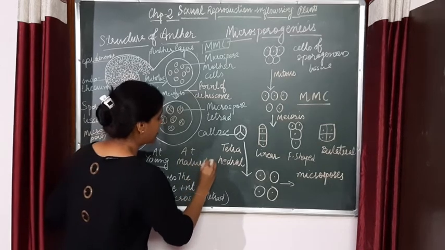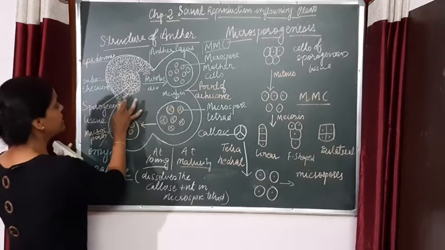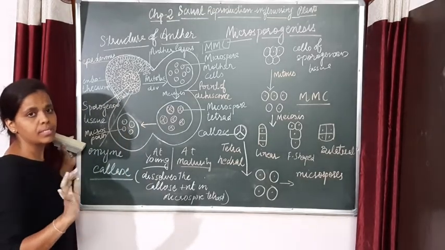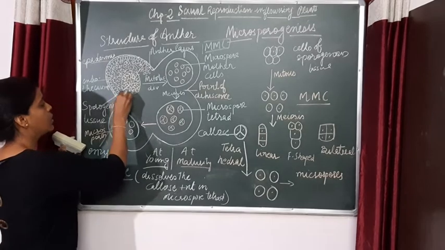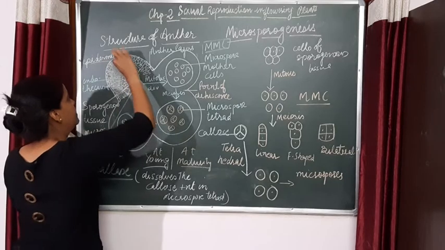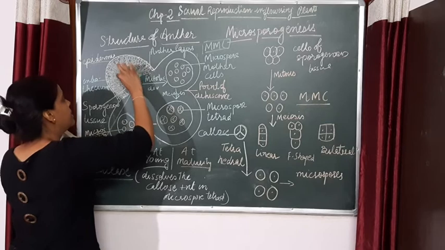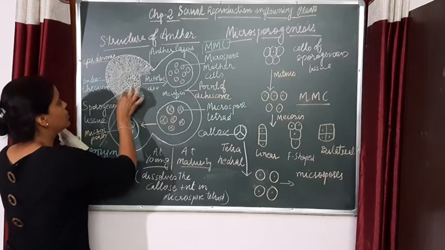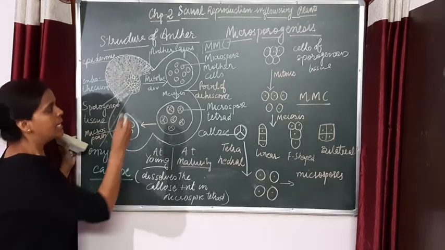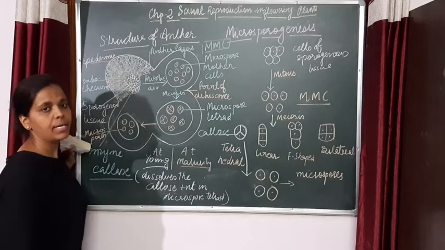At maturity of the anther, these 3 layers are going to become fibrous. They will become like this, all the layers, sorry, including the tapetum. These layers become fibrous, just leaving the point which is called the point of dehiscence.